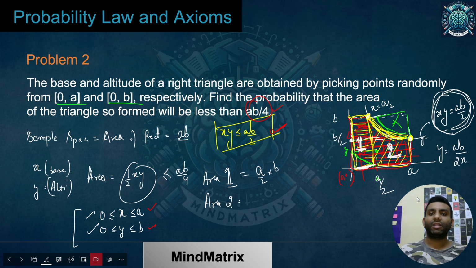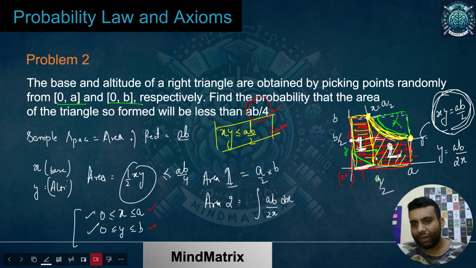Now to calculate the area, what do we do? In area under the curve, what is that? Integration of AB by 2x dx. X will move from what to what? From which point to which point? We need to calculate the second area, so x will move from a by 2 to a.